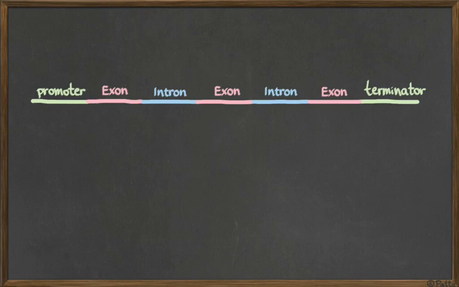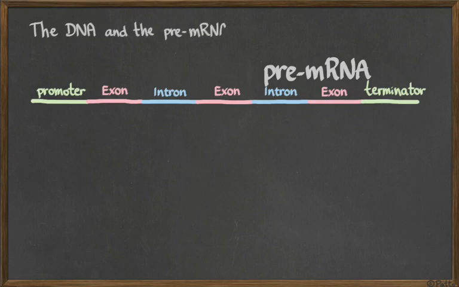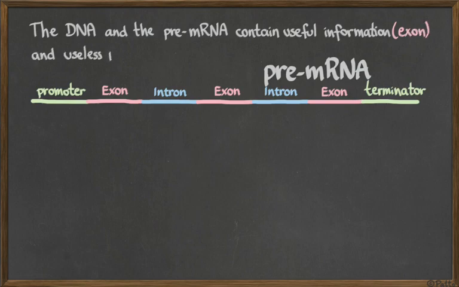Okay, but ultimately introns are pieces that are not going to be giving information to make proteins, but they are transcribed anyway. If it's in between the promoter and the terminator, all the DNA in between those two places is transcribed. And now, in eukaryotes, we have to get rid of the introns. So the pre-messenger RNA that has been transcribed entirely from promoter to terminator, now we need to keep the useful information, the exons, and get rid of the useless pieces. By useless, I mean the pieces that are not used for making proteins.